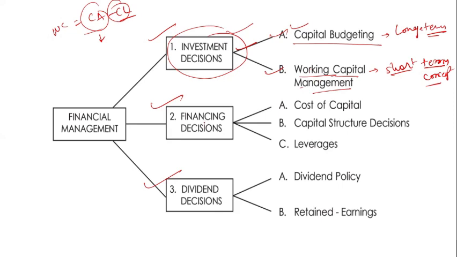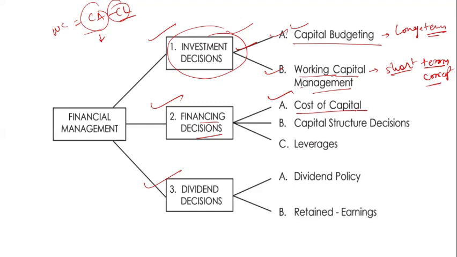Now the financing decision is related to how you structure your capital. Financing means whatever finance you have collected, how do you finance it? So the cost of capital is how much you have to pay.